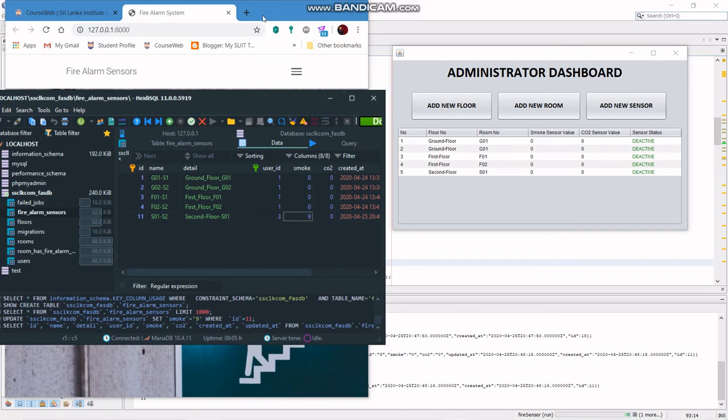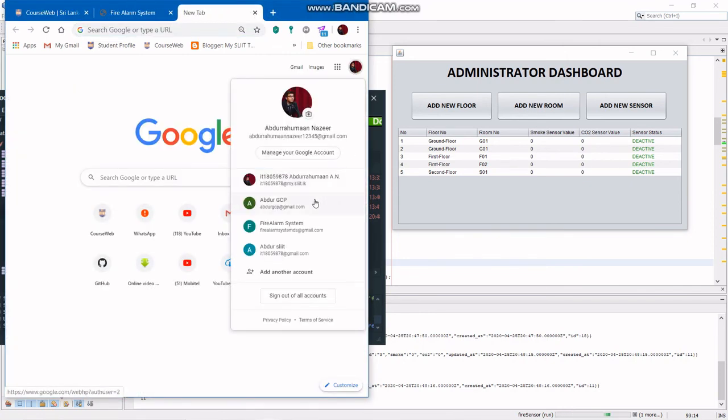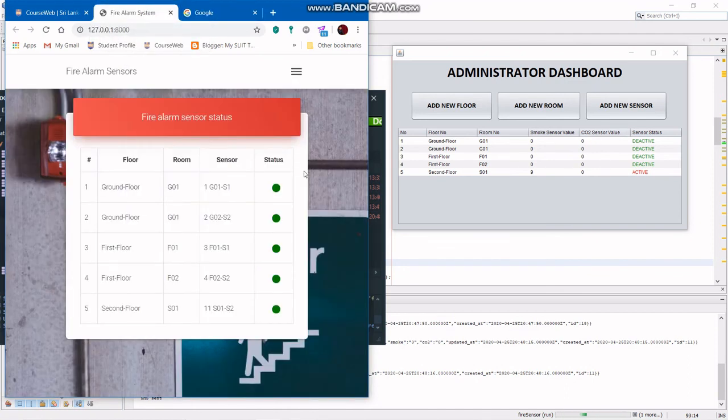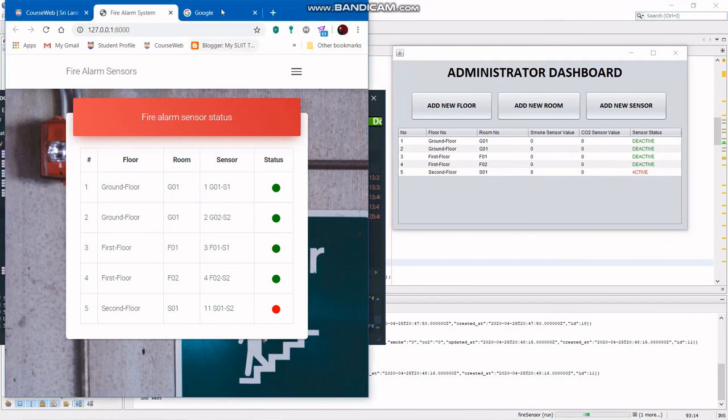You can see it says active, because the smoke sensor value has gone to 9, and the same is updated here.